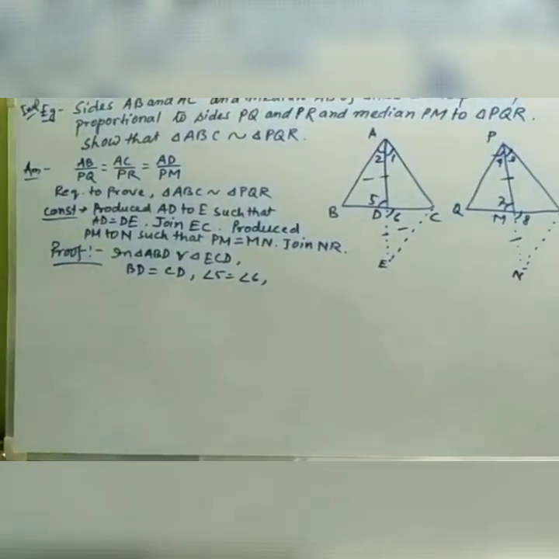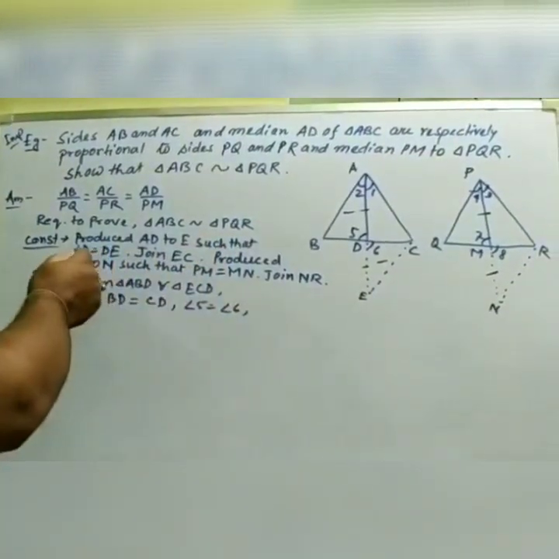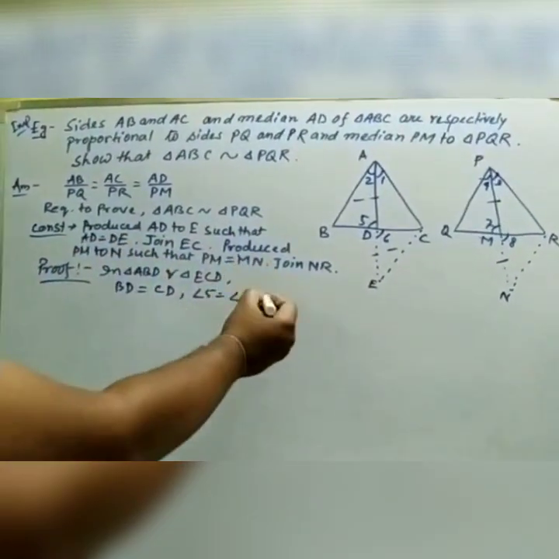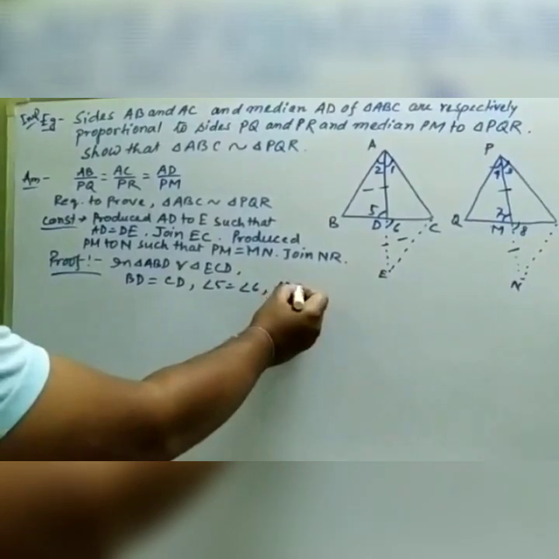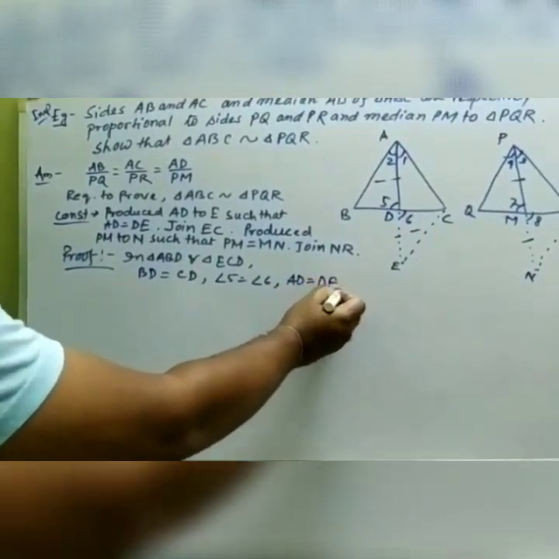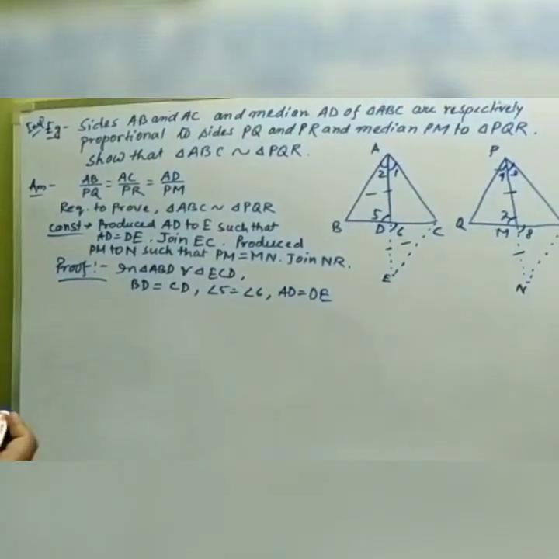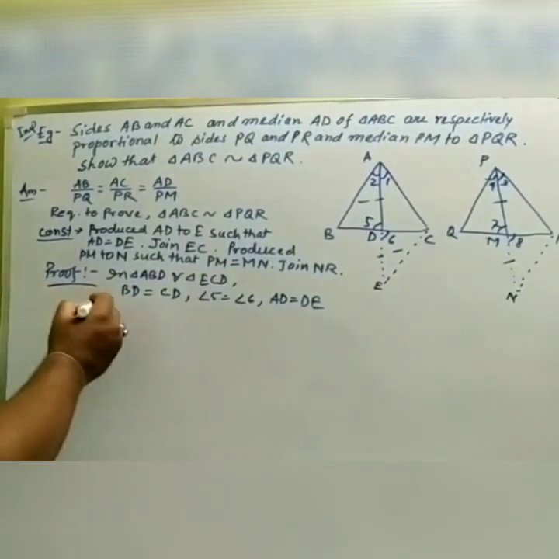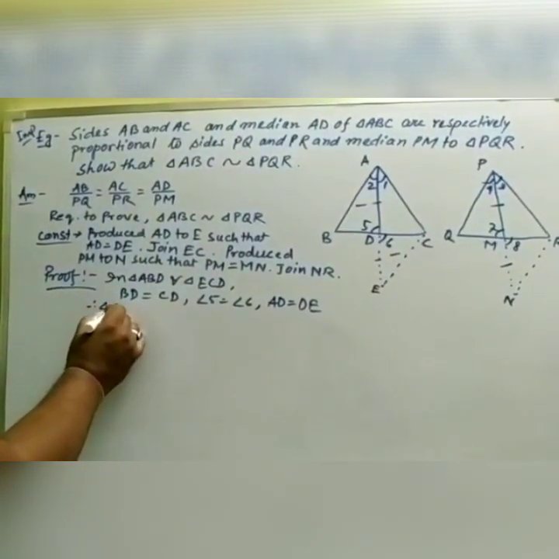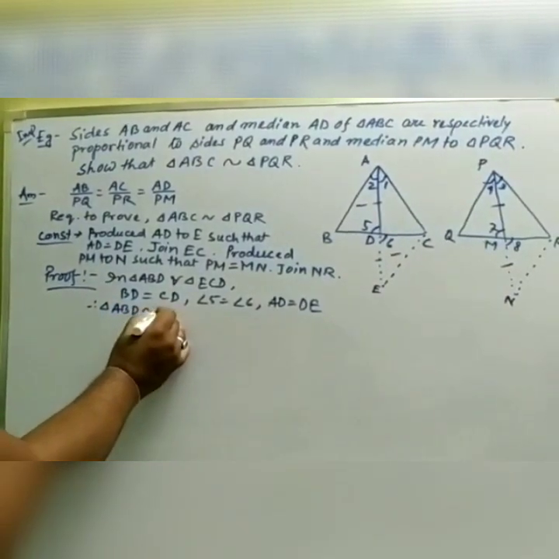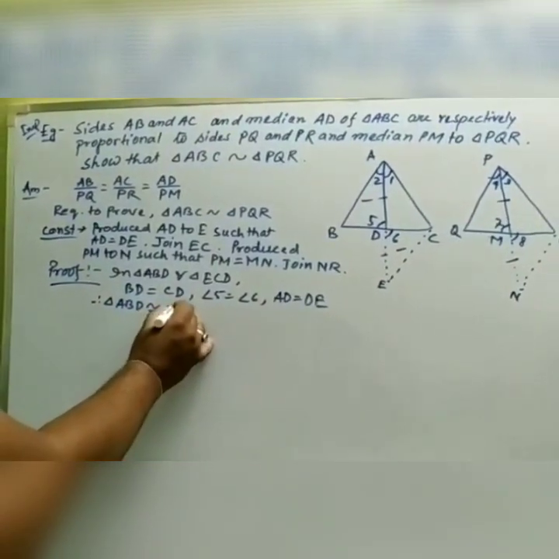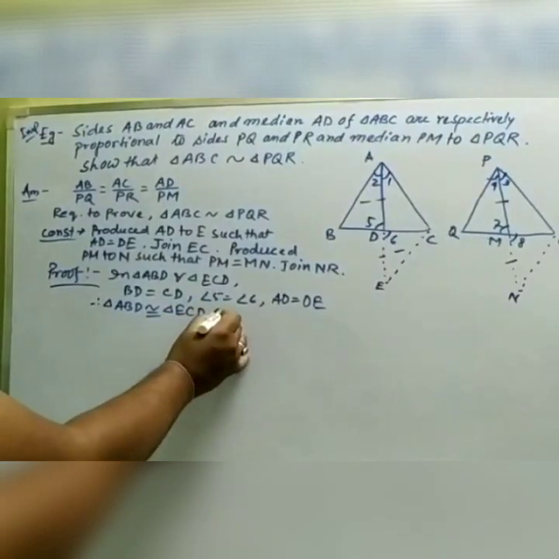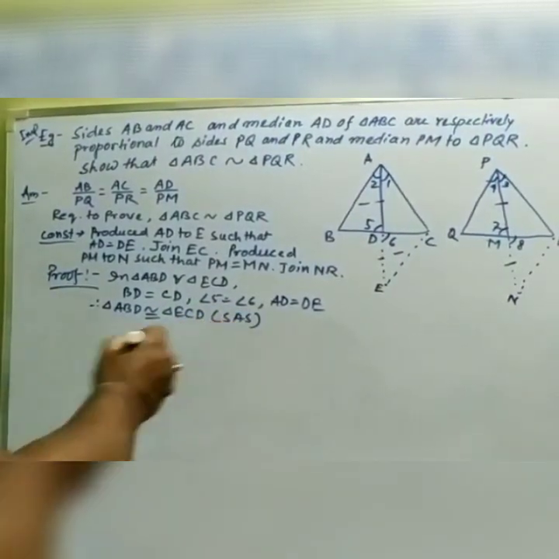As well as we have got from the construction AD equals DE. So from these conditions you can see that side angle side has been proved. So therefore triangle ABD is congruent with triangle ECD, SAS property of congruency.